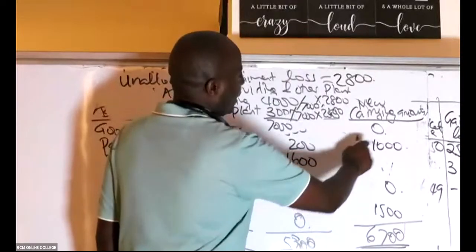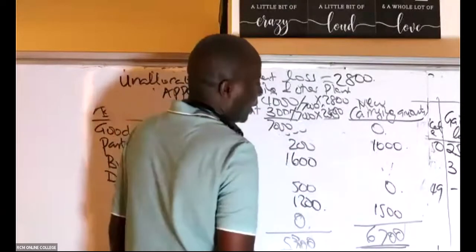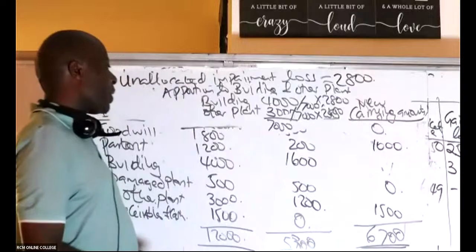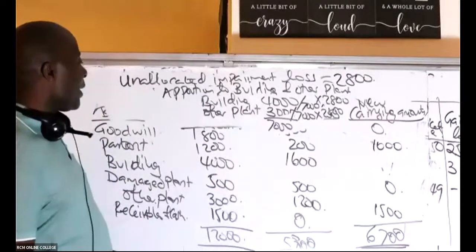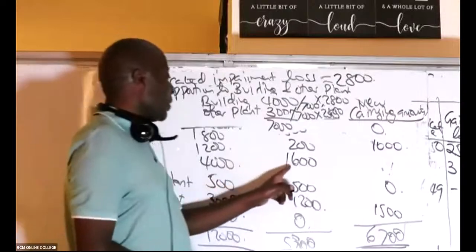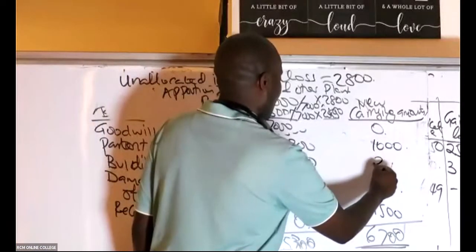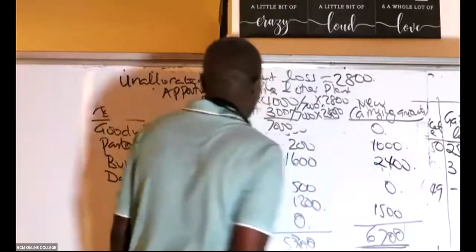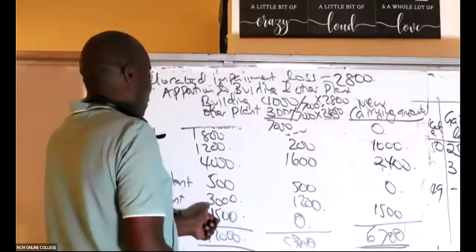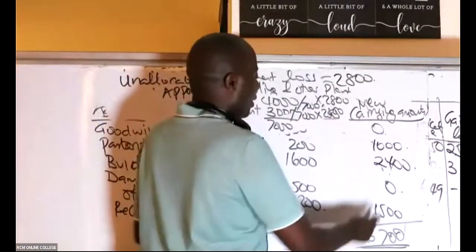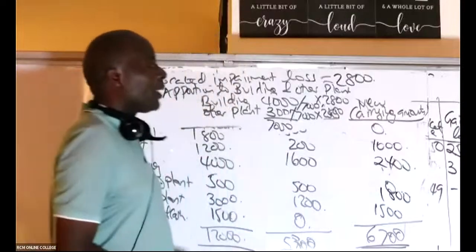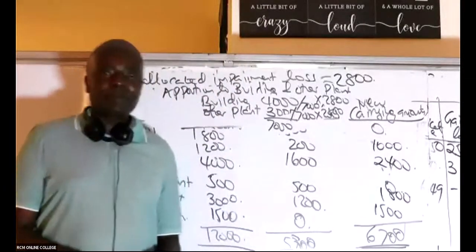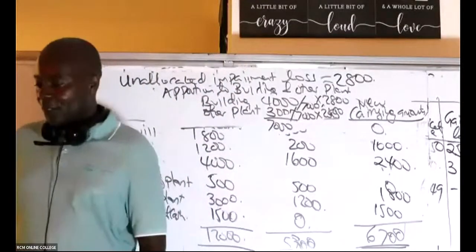So please go ahead and fill in all the others now. For example, here for the building it will be 4,000 minus 1,600, which gives us 2,400. And the other plant will be 3,000 minus 1,200, which gives me 1,800. That's it. Nothing more, nothing less.